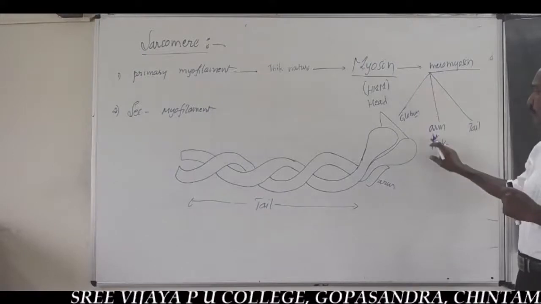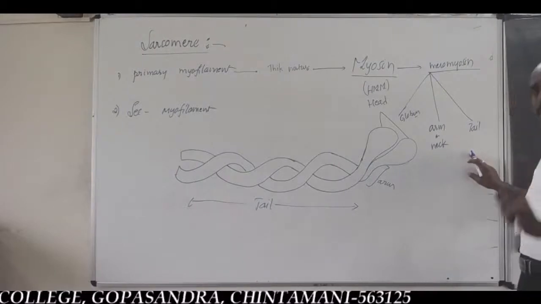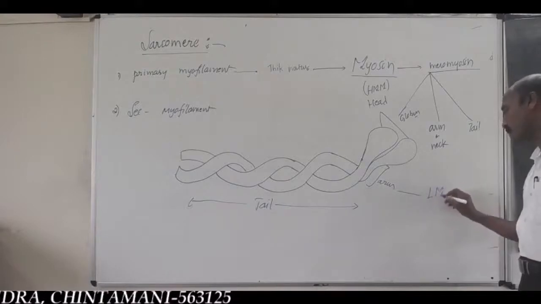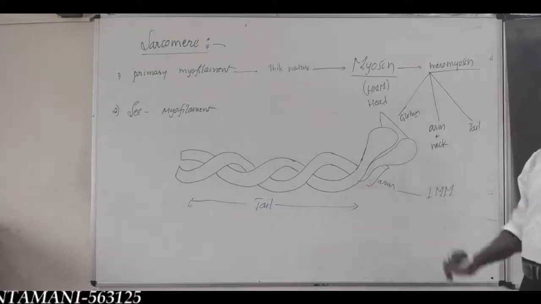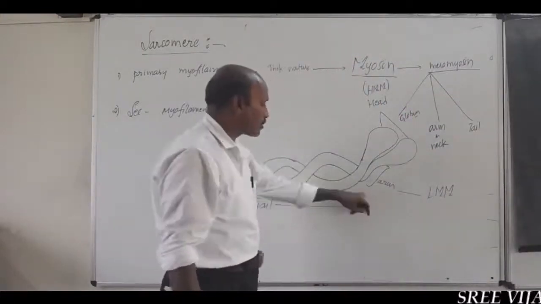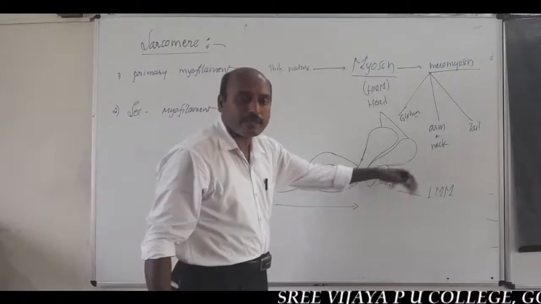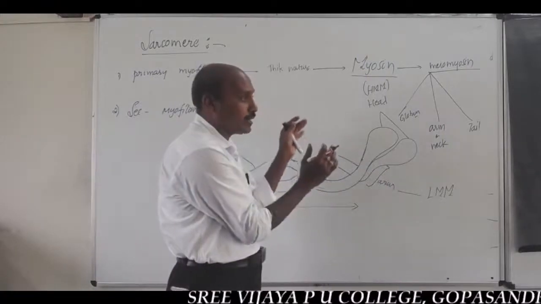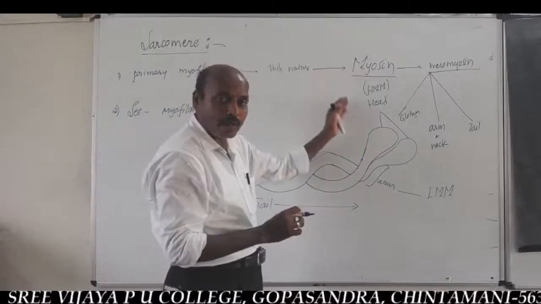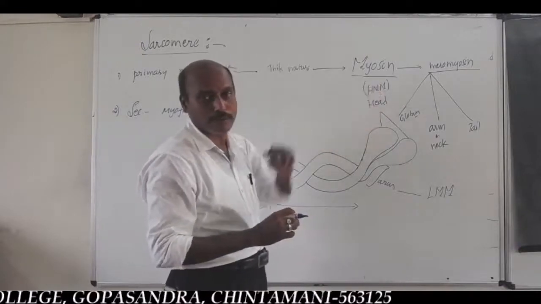The arm or neck and the elongated tail are made up of less meromyosin, called light meromyosin, LMM. You should remember this statement. Arm or neck and tail region are deposited by less meromyosin called light meromyosin, while only the globular head contains a large amount of heavy meromyosin, HMM.